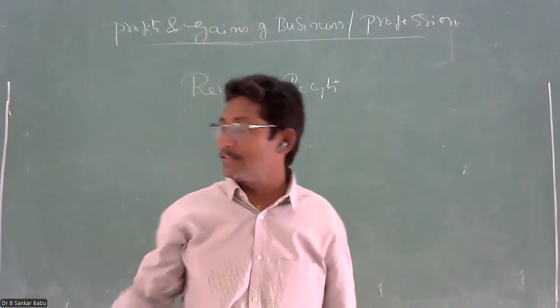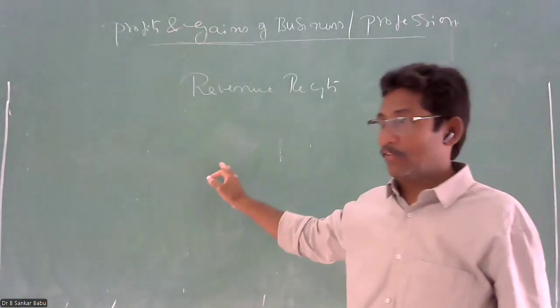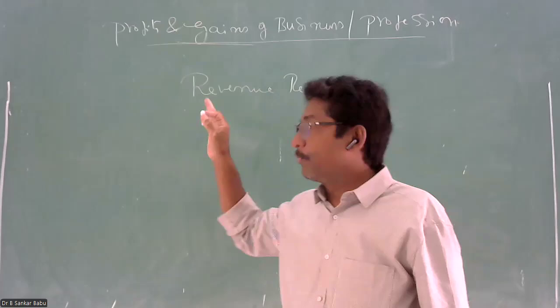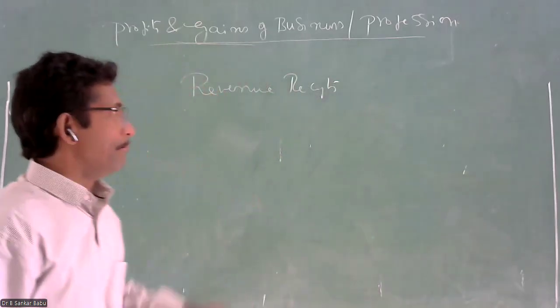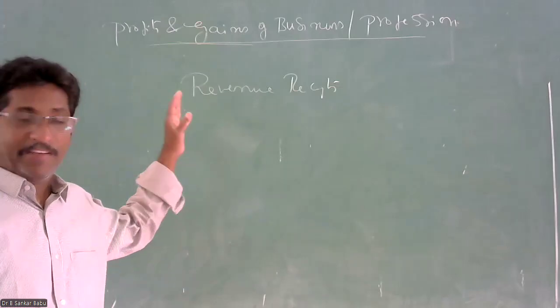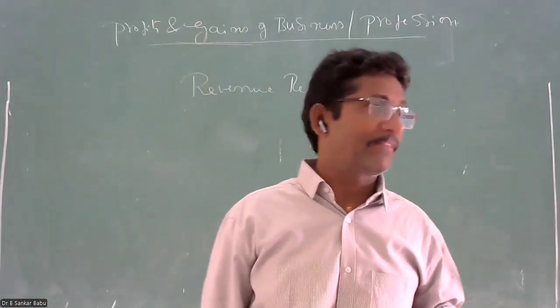So these capital assets will not be recorded in the business profit and loss account. We have to record only the depreciation on those assets. Why? Because those assets are meant to run the business. Those assets are not meant for sale.